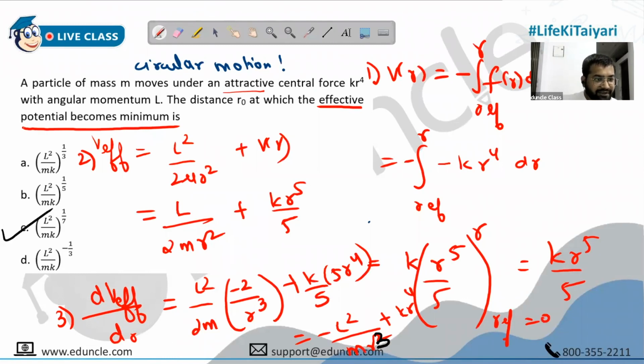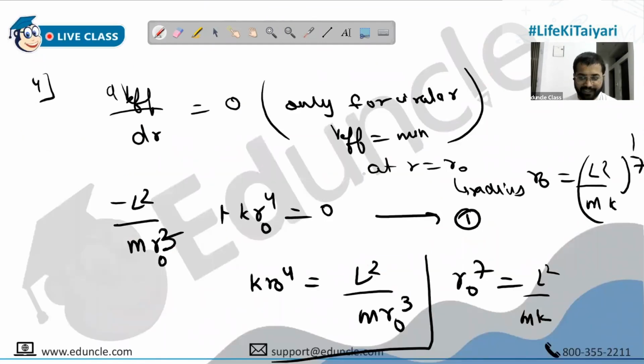Let's see, maybe this question we could have done using dimensions also, don't you think? But a lot of effort would be needed, though we could have done it because all the options have different dimensions. Yes, a lot of effort would be needed to find the dimensions of each physical quantity here. Okay, but anyway, done. So let's take the next one.